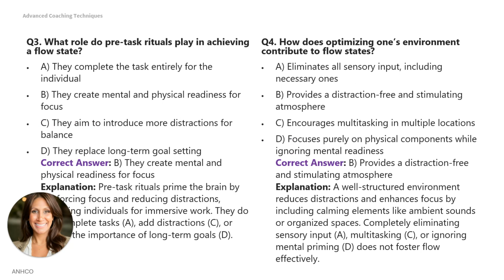Question 3. What role do pre-task rituals play in achieving a flow state? Check out the options A through D. The correct answer is B. They create mental and physical readiness for focus. Question 4. How does optimizing one's environment contribute to flow states? Check out the options A, B, C, and D. The correct answer is B. Provides a distraction-free and stimulating atmosphere.